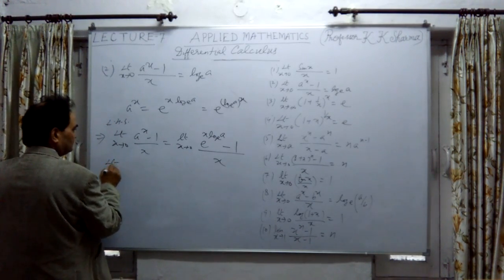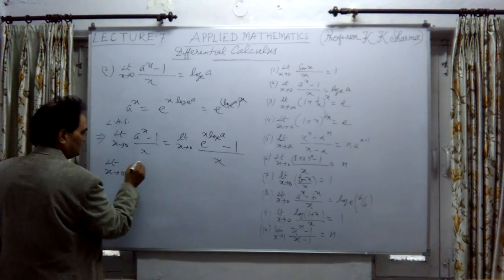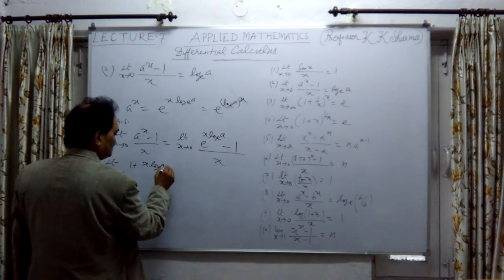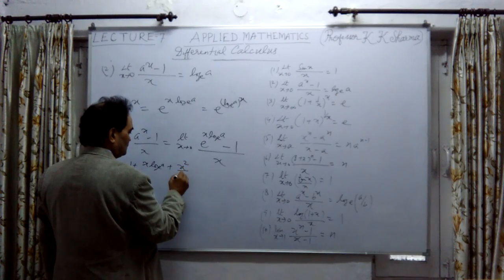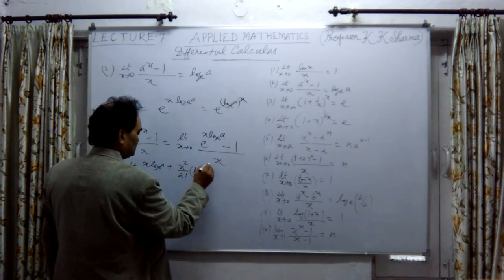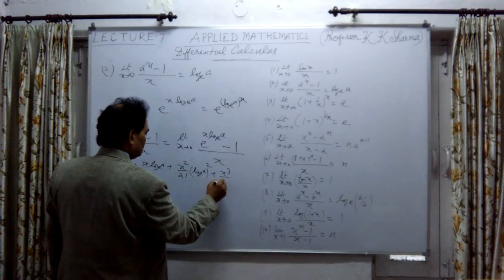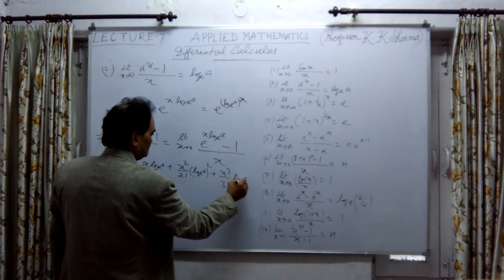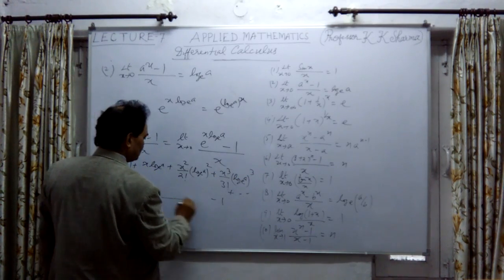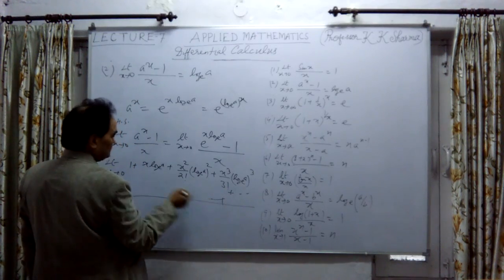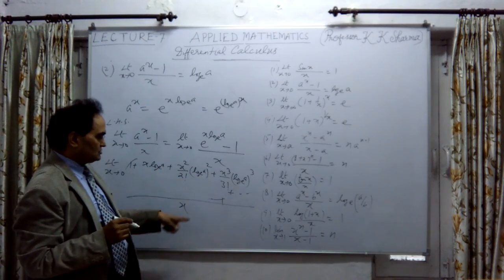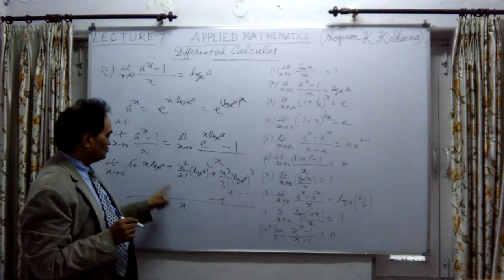So limit x tends to 0. In place of this, I have to substitute 1 plus x log of a to the base e plus x square upon factorial 2 into (log of a to the base e) whole square plus x cube upon factorial 3 into (log of a to the base e) whole cube plus and so on, minus 1, divided by x. The last minus 1 and this plus 1 cancel off. Every term of this expression is to be divided by x.